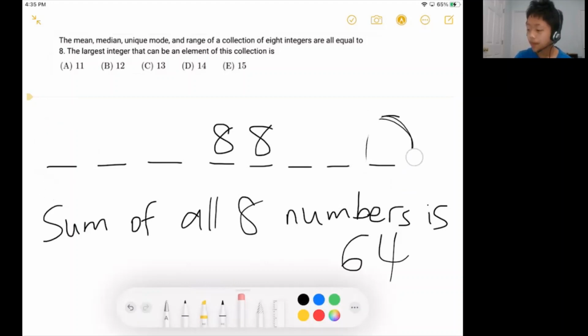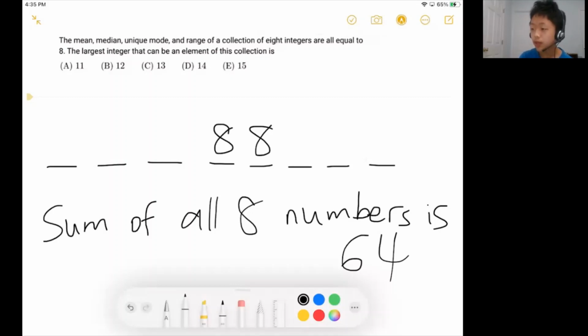One way to think about this is to test it out. We can use the answer choices to make it easier. The question asks, what is the largest integer that can be an element of this collection? So let's start from answer choice E and try the answer choices one by one, because that's probably the easiest way to do the problem.